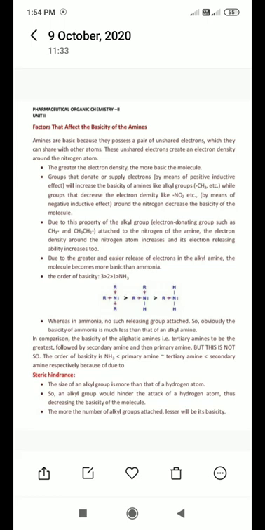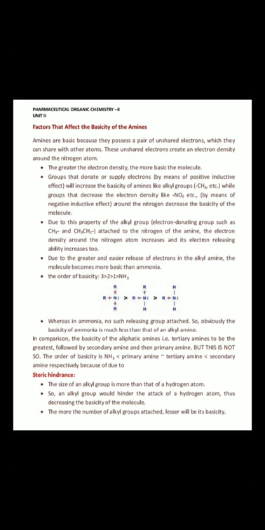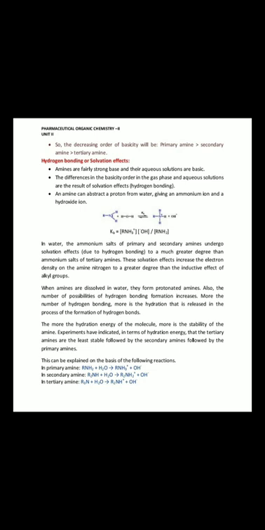Why? Because the alkyl group hinders the attack of hydrogen. The more alkyl groups attached, the lesser will be its basicity. So the more alkyl groups there are, the less the basicity, because these alkyl groups do not help to donate electrons or to get intermolecular hydrogen bonding. So this is about steric hindrance.